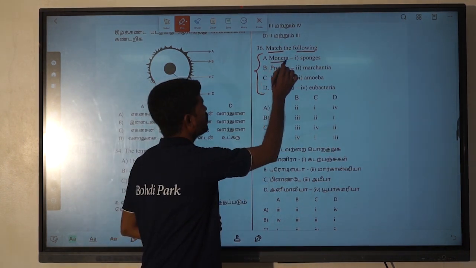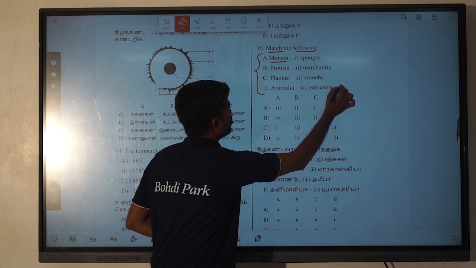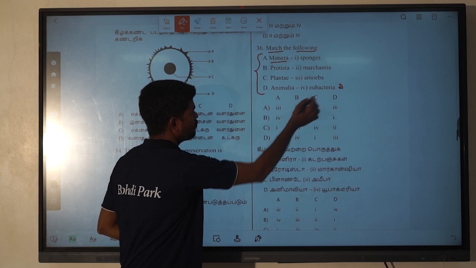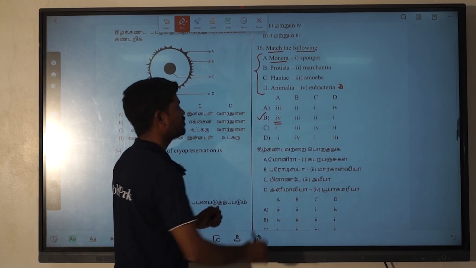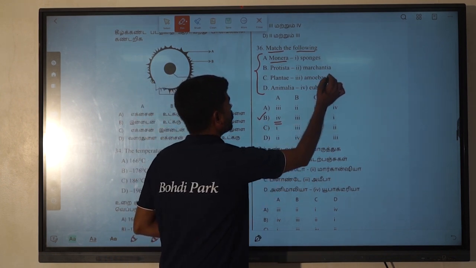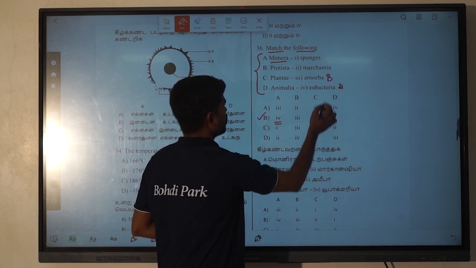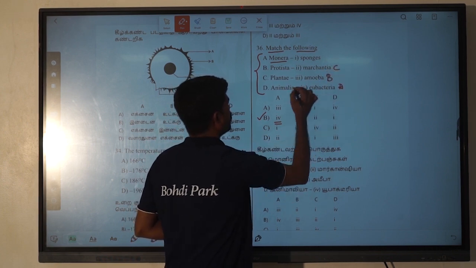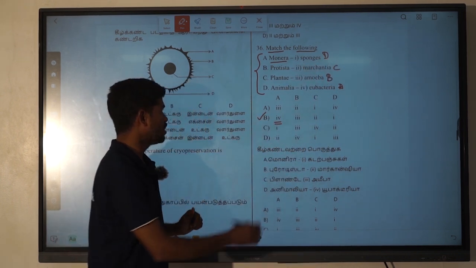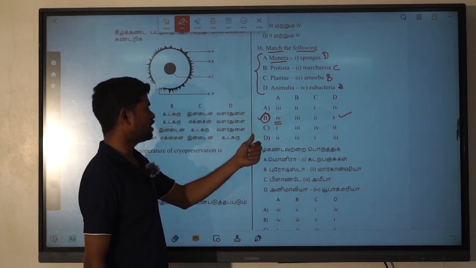So here, Monera, we know about that. The Monera kingdom contains eubacteria. So for the A option, if they have given 4, it is very easy to pick up the answer. The Protista is going to possess amoeba. In Plantae, there will be Marchantia. Animalia is going to give sponges. We have some ideas regarding sponges. So okay, for 36 we easily pick up that the answer is B option.